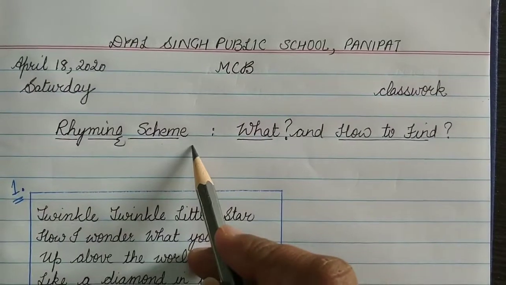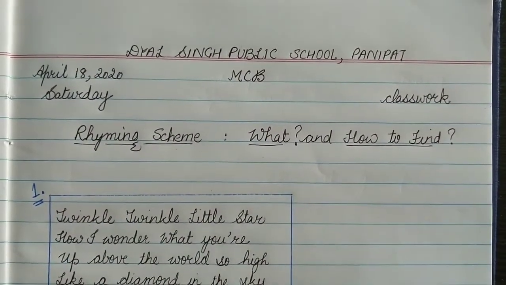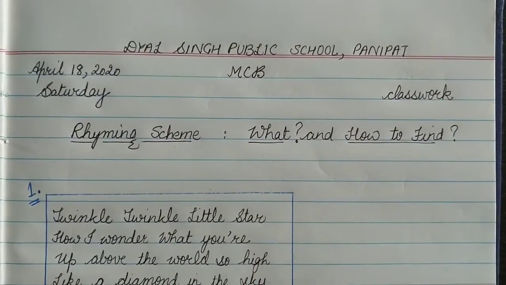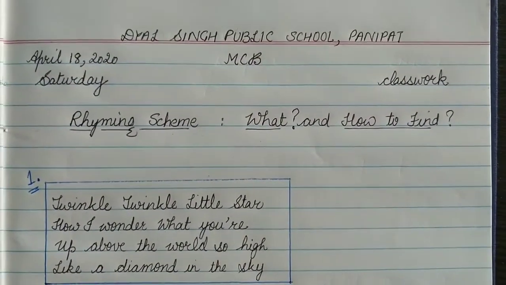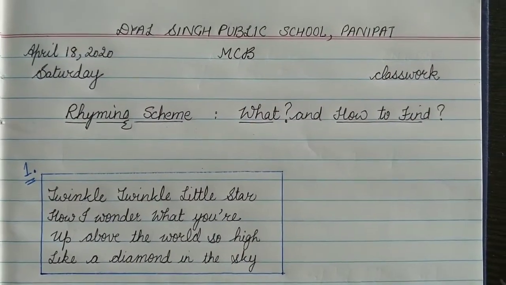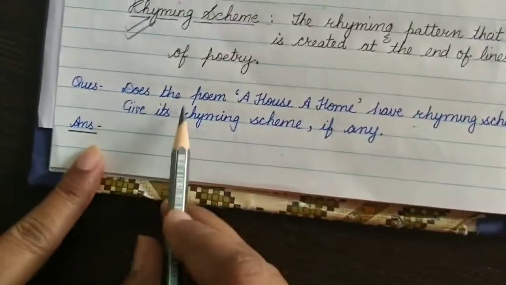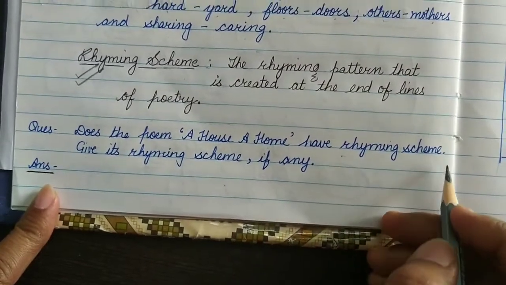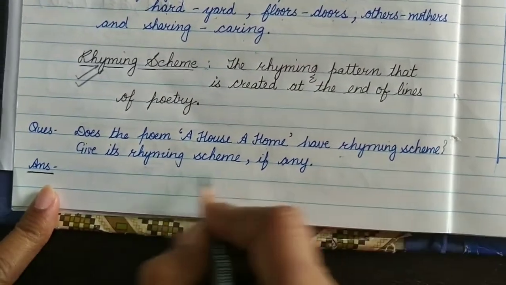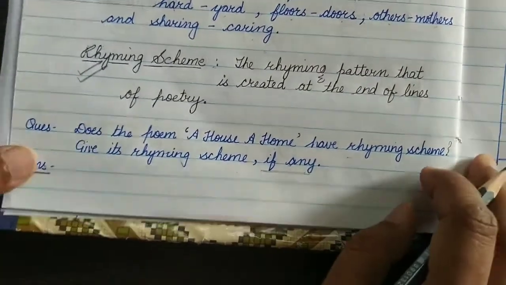Yesterday we left at the topic rhyming scheme, and I told you I'll be telling what is rhyming scheme and how to identify it, whether the poem has rhyming scheme or not. So today's topic is to find out whether a particular poem has a rhyming scheme or not. Yesterday we left at this question: does the poem A House, a Home have rhyming scheme? Give its rhyming scheme if any. अगर है तो क्या है?